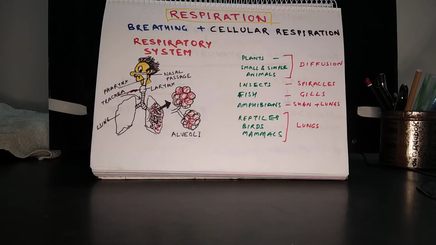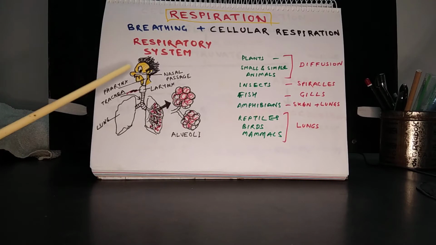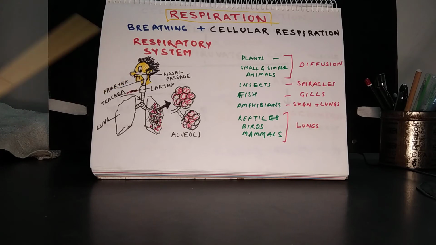Now we need to understand the structure of the respiratory system. This figure shows the human respiratory system. The human respiratory system is composed of some hollow tubes and two balloon-like structures called lungs. These tubes start from the nose. This is called the nasal chamber or nasal passage.